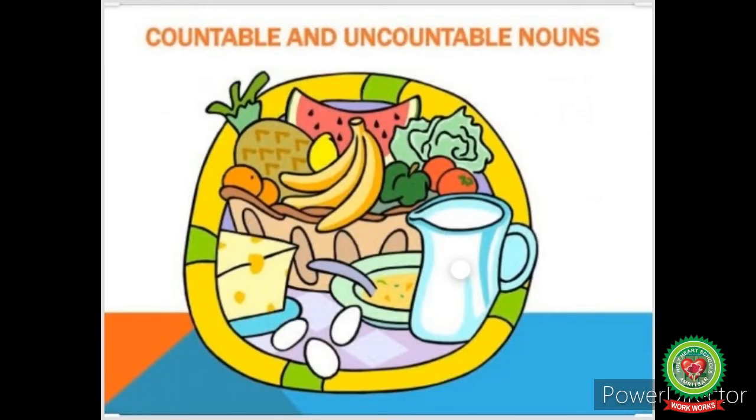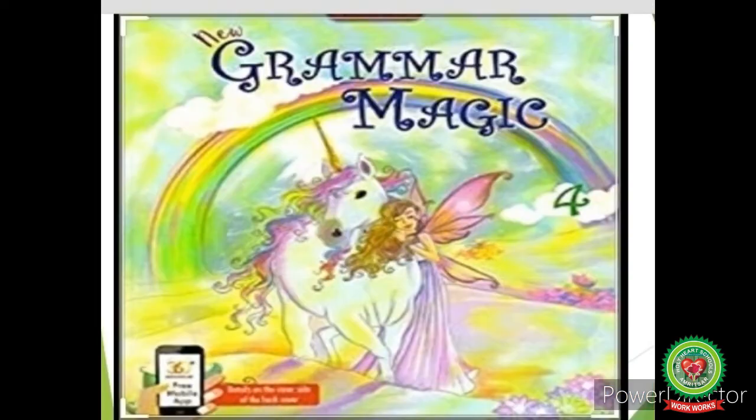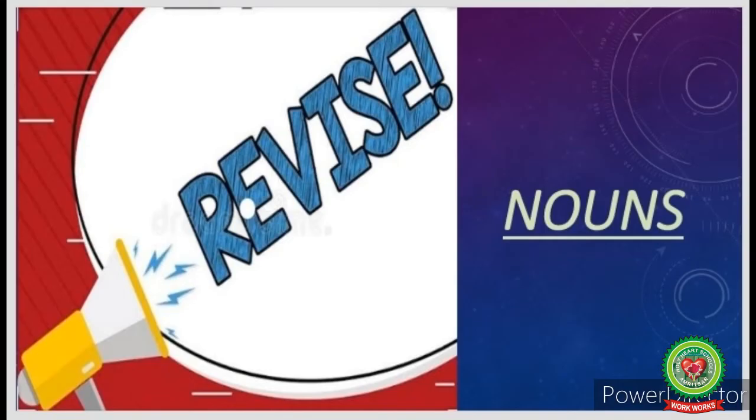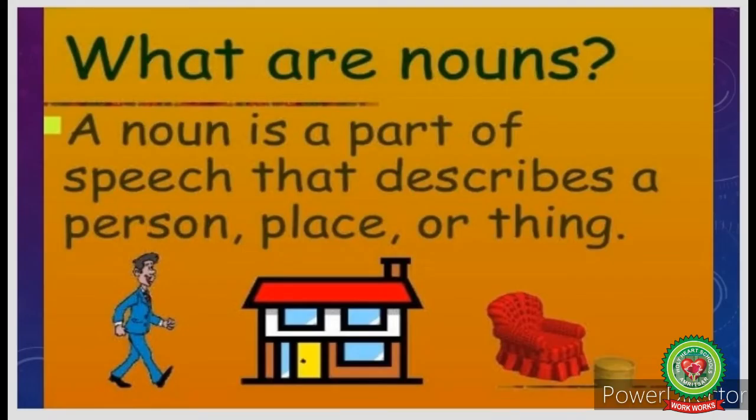Today we are going to discuss our chapter Countable and Uncountable Nouns from the book New Grammar Magic. But before proceeding further, let us revise what nouns are. Nouns are naming words. A noun is a part of speech that describes a person, place, animal, or a thing.